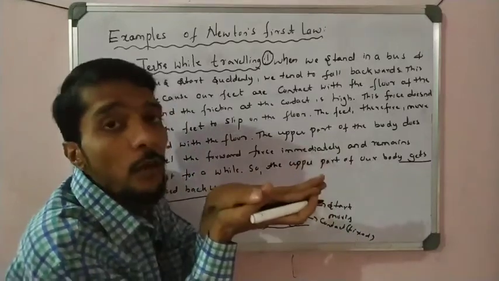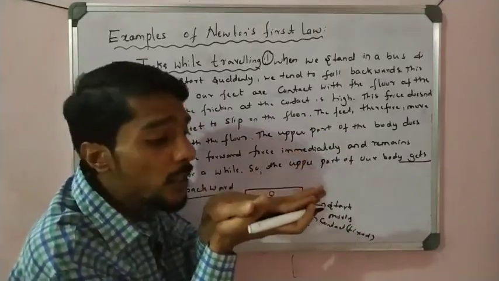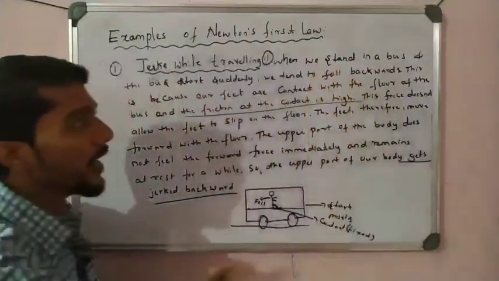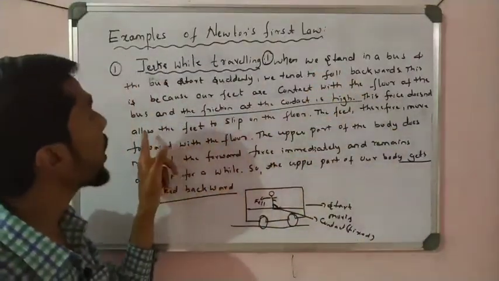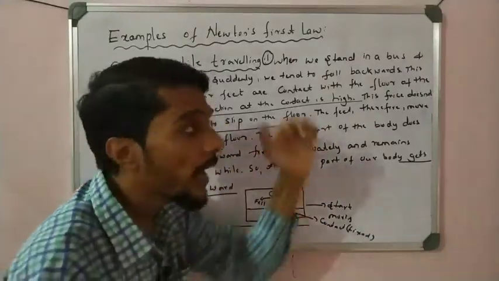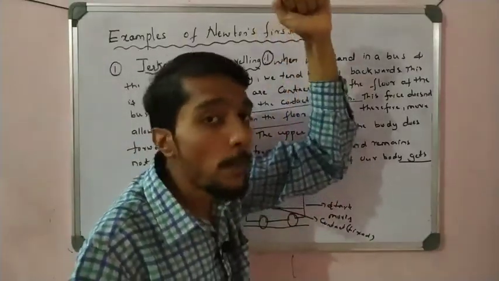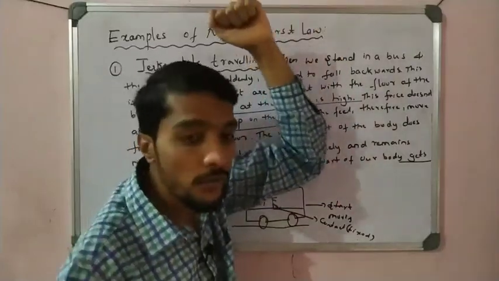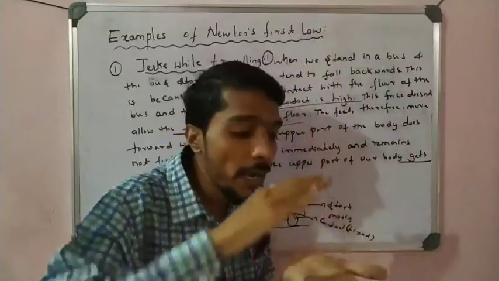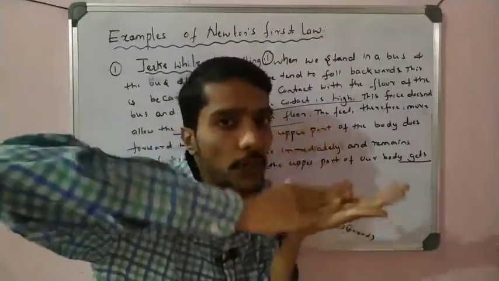The feet are fixed. Why are the feet fixed to the bus surface? Because of the high friction at contact, and this force does not allow the feet to slip on the floor. That is why, if I stand in the bus, my body falls backward, but the feet do not move one or two inches back or forward. Because of the high friction, our feet are fixed.